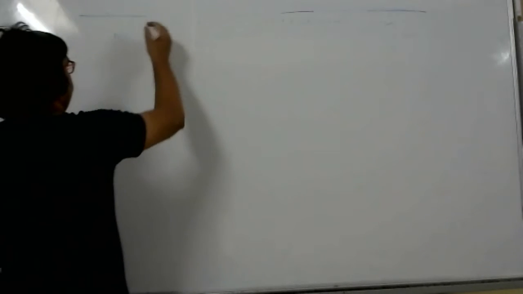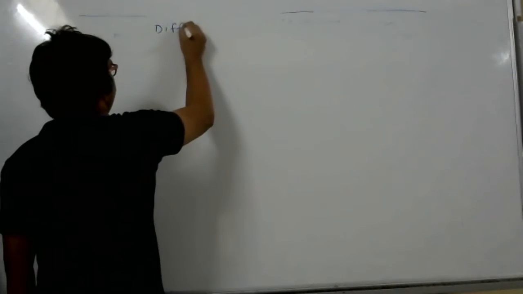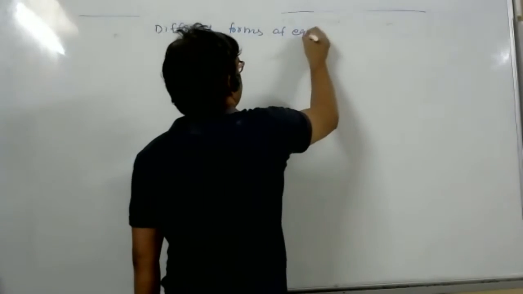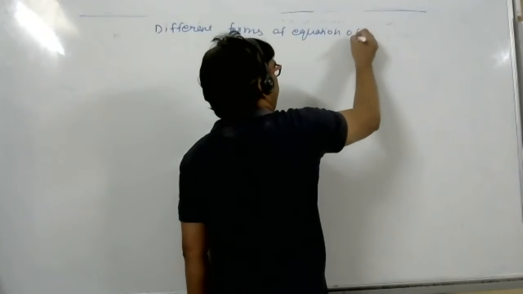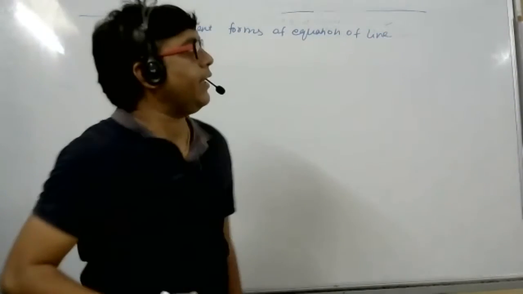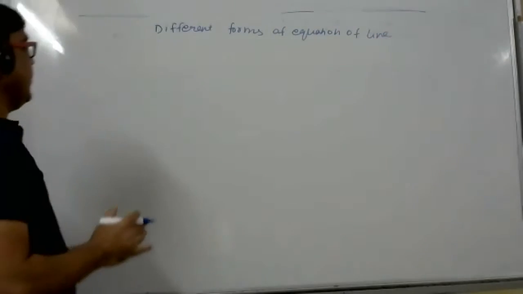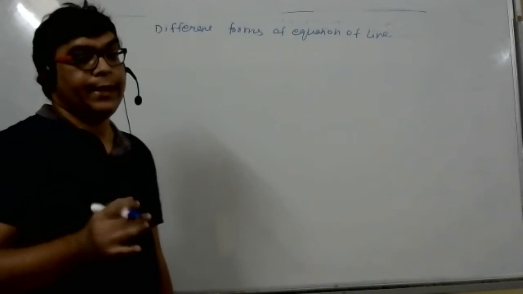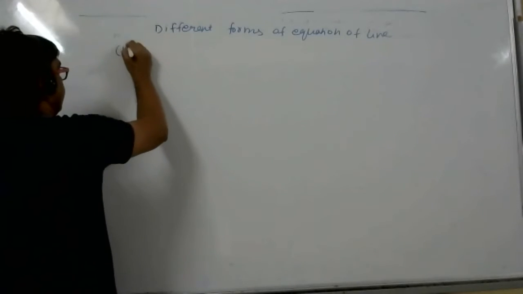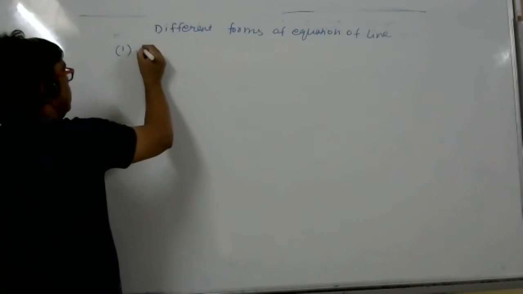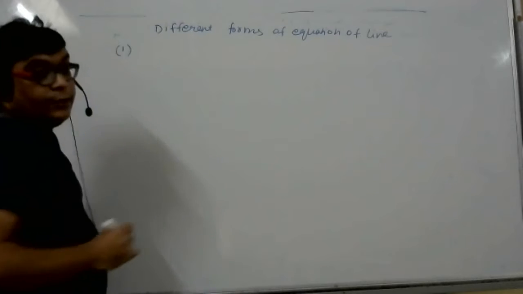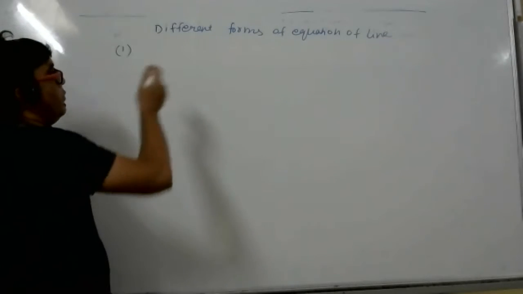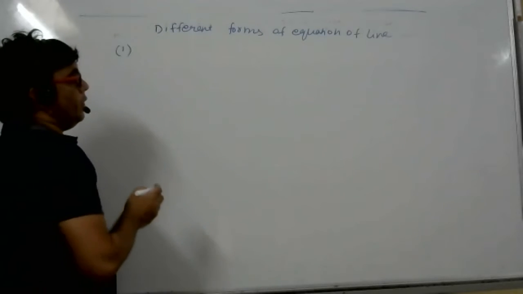Now, write down different forms of equation of a line. This is a very important chapter. All of you study simultaneously along with me. Don't bunk the class. Different forms of equation of a line. First, write down.